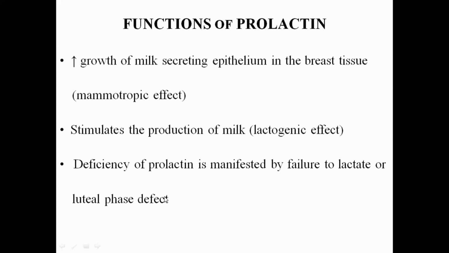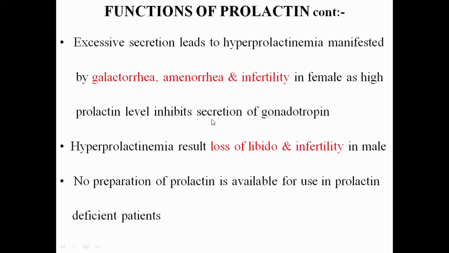Now, what happens if there is excessive secretion of prolactin? That is called hyperprolactinemia. Prolactin secretion should be in the normal range. If there is a deficiency, it causes the failure to lactate or the luteal phase defect. If hypersecretion is there, that will also cause manifestations. So excessive secretion leads to hyperprolactinemia.